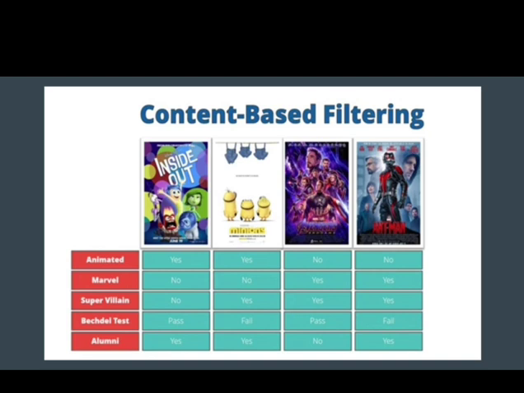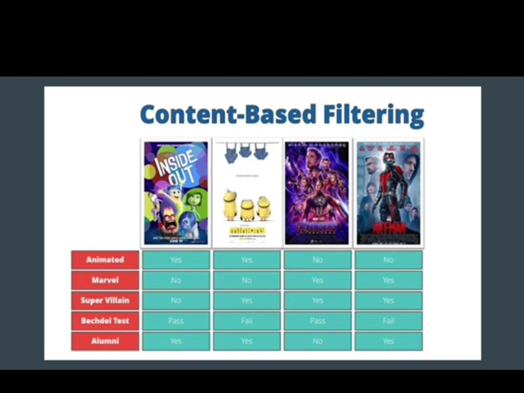Let's consider other factors: whether the movies are Marvel or not, whether supervillains exist or not, whether the Bechdel test is passed or not, and whether the movies feature alumni or not.